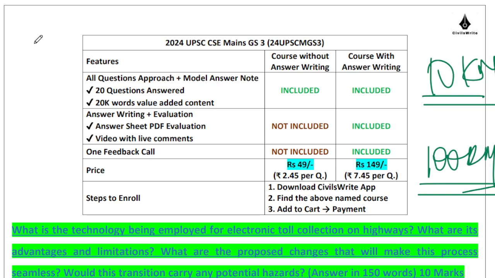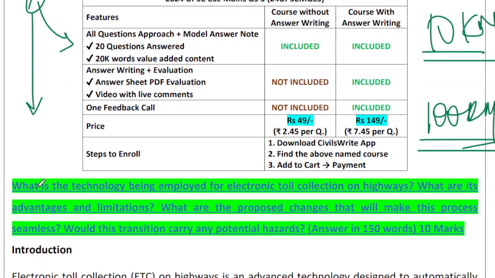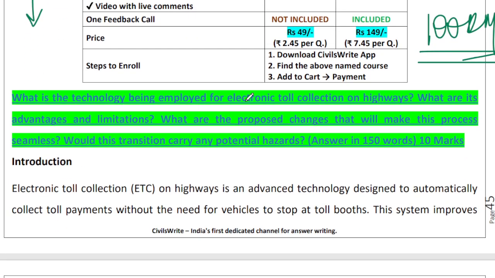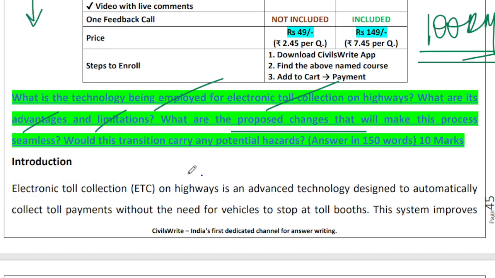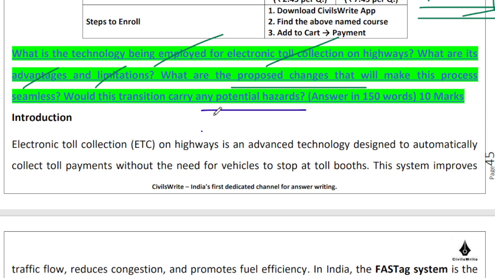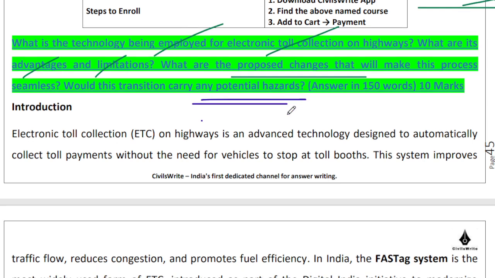So it's not as if everybody is paying the same cost, and then I'm taking the bypass and you are not taking the bypass and you are enjoying the entire highway. So it's a pay-as-you-go or pay-as-you-use kind of system. Nevertheless, what is the technology being employed for electronic toll collection on highways? What are the advantages and limitations of this technology? What are the proposed changes that are being suggested time and time again in terms of toll collection in India, right? And would there be potential hazards associated with this transition, right?